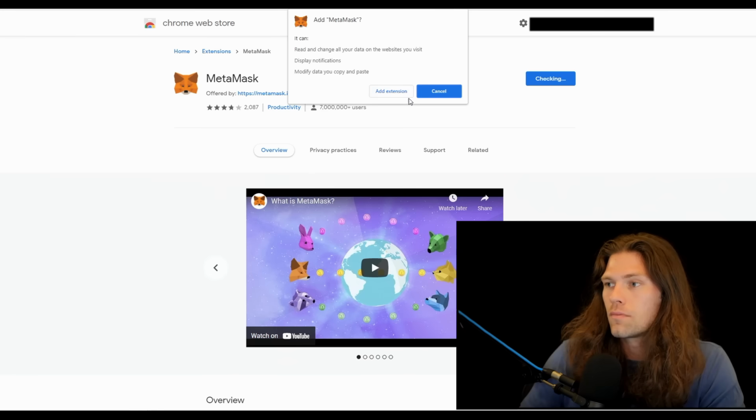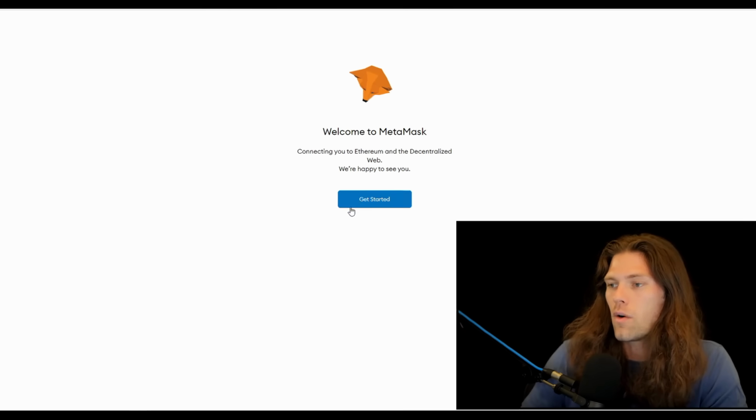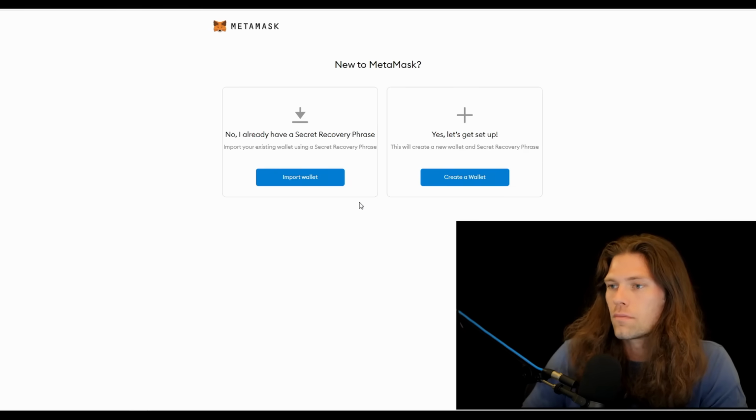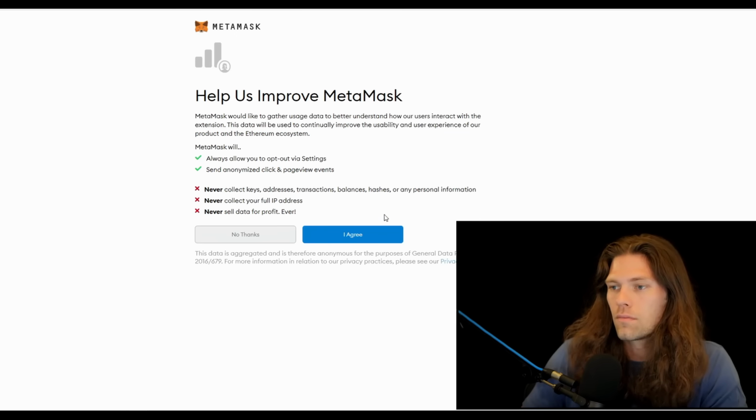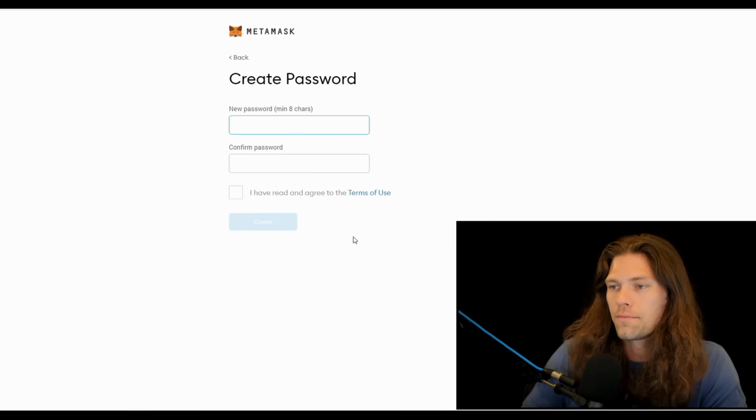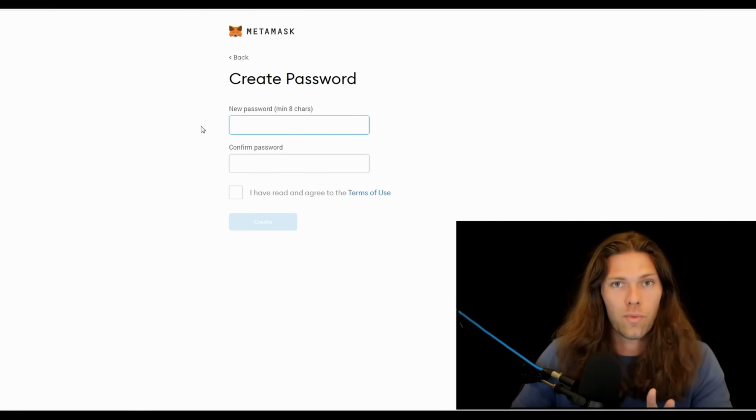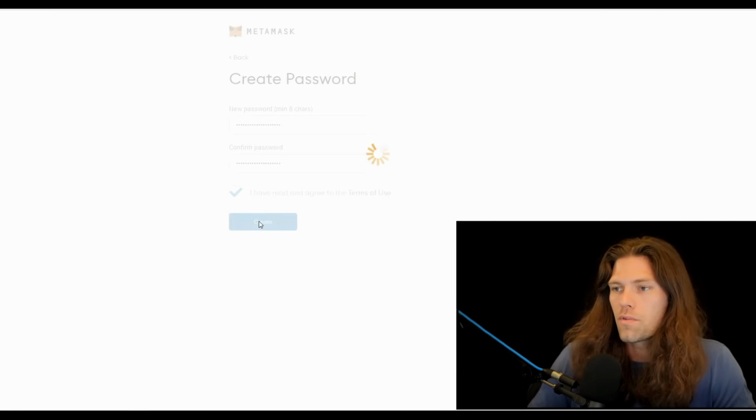Add to Chrome, add extension. All right, now we click Get Started, and we're going to create a wallet. We're going to click I agree, and you need a good password here. All right, agree to the terms of use.